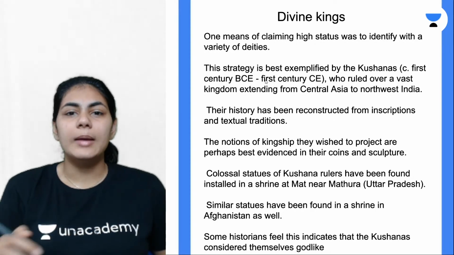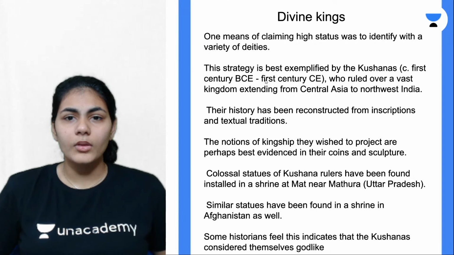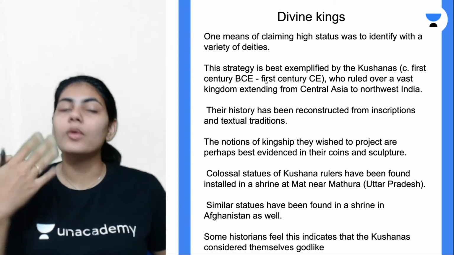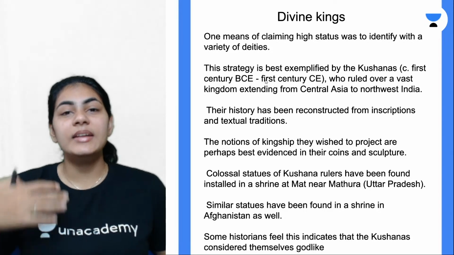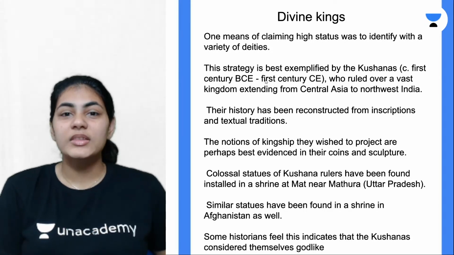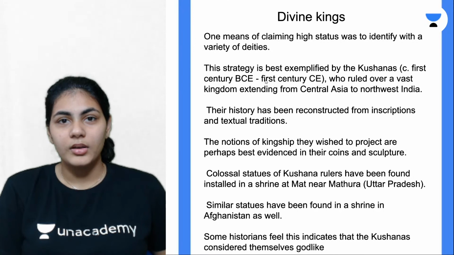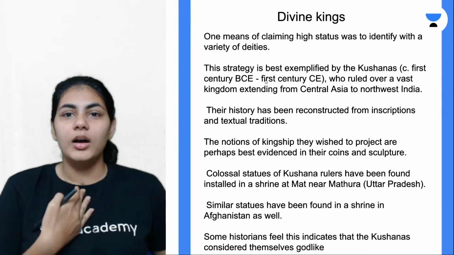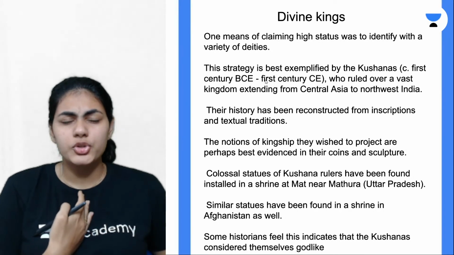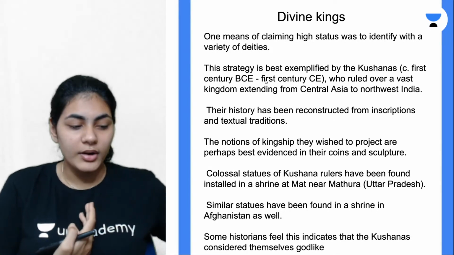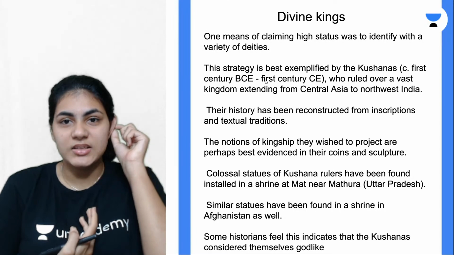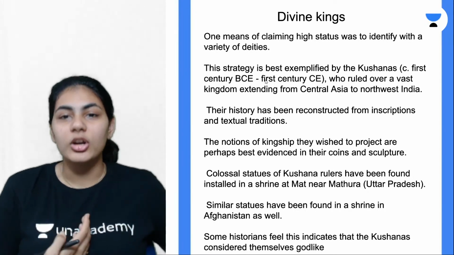We'll look at the example later, but what are divine kings? It's basically a particular king identifying himself with a deity. Let's say I am probably from a Shudra caste or a Vaishya caste, whatever. I do not have a certain social status in society. Then what will I do?